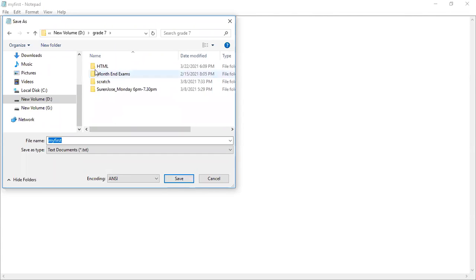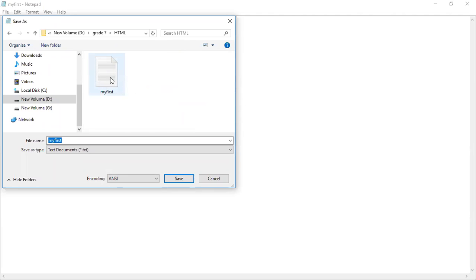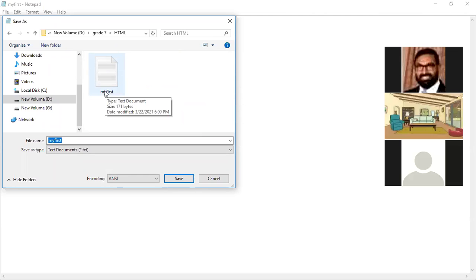When I have opened, many files are there. Inside this folder I have selected html. In html I have saved it as my first text document, right? Text document. Can you all see that? That is a text document. Can you see that? Yes, right? What is the format? What is the type of that?